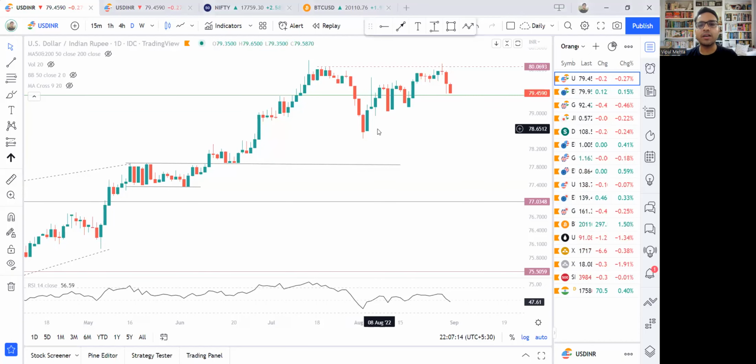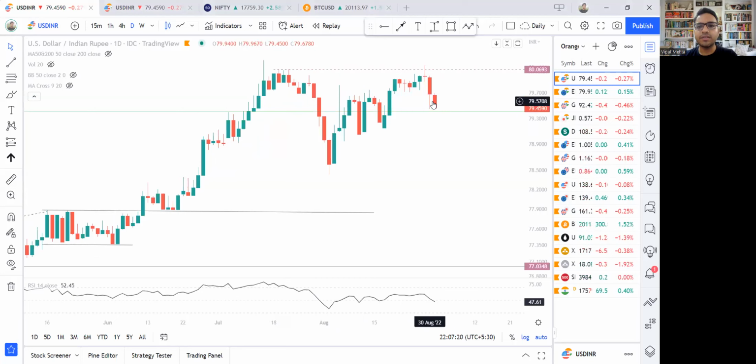All right, so here we are. We'll start with the US dollar INR pair, USD INR, and this is where we are today. Keep in mind the Indian market is closed today, so there was no trading happening in the Indian market, but all the Indian currencies are traded globally. So in the global market, the buying and selling of the USD INR, for example, is still going on. And this is what we are seeing here.